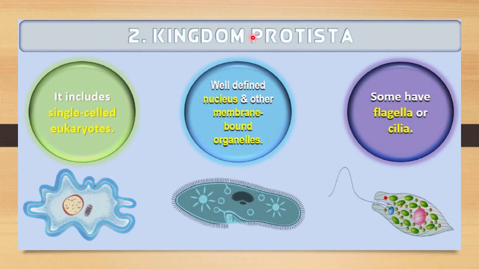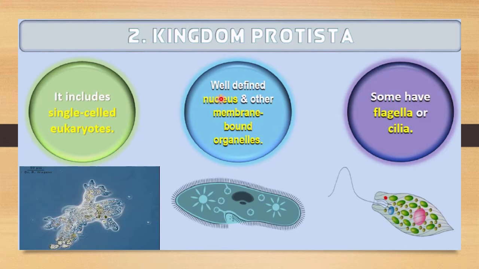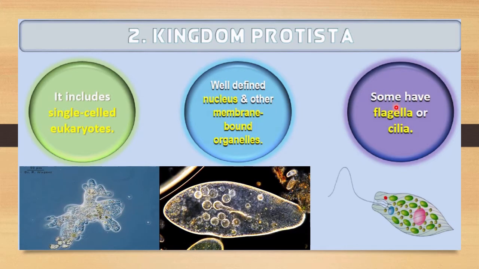So this whole kingdom has single-celled eukaryotic organisms, and they will have a well-defined nucleus and other membrane-bound organelles. As I told you, it is eukaryotic, that's why they have a well-defined nucleus and also membrane-bound organelles. And some will have flagella.